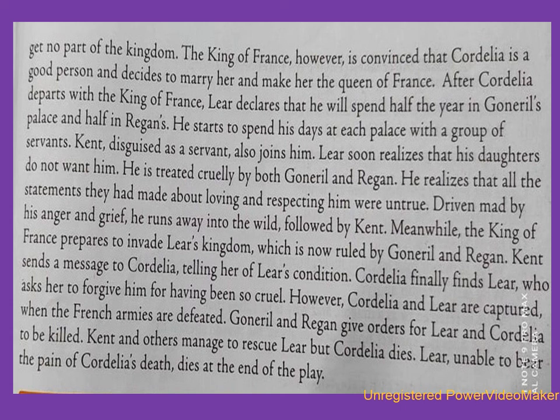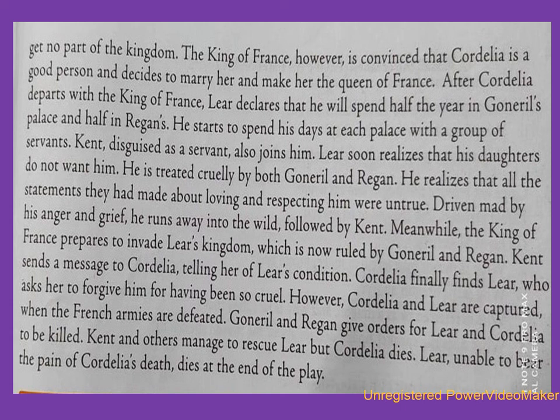The King of France, however, is convinced that Cordelia is a good person and decides to marry her and make her the Queen of France. So the King of France is convinced by the personality of Cordelia and he thinks that Cordelia is a good person who speaks truth. So he marries her and makes her the